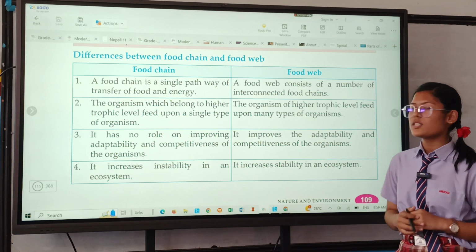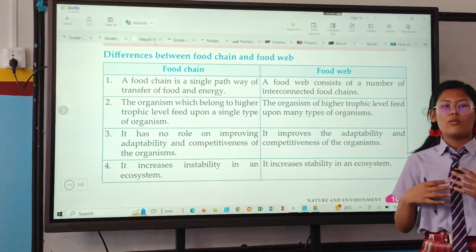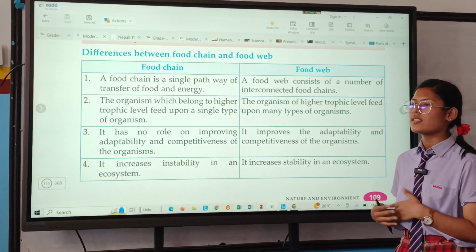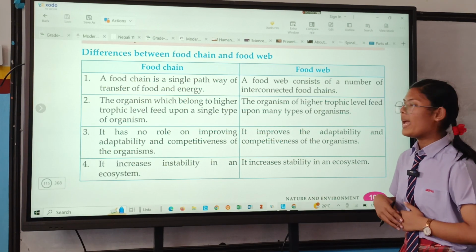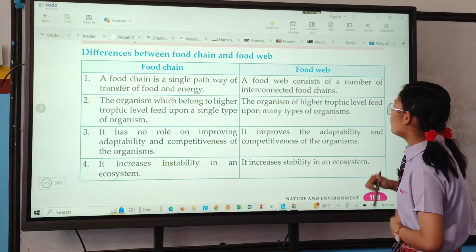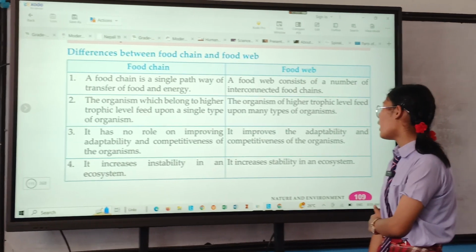Adaptability means to adapt to the surrounding, and competitiveness can be described as the role to survive in the environment by each organism. While the food web improves the adaptability and competitiveness of the organisms.